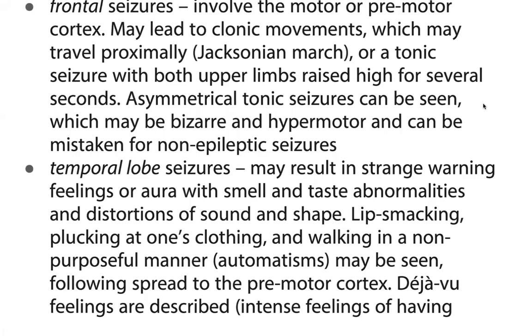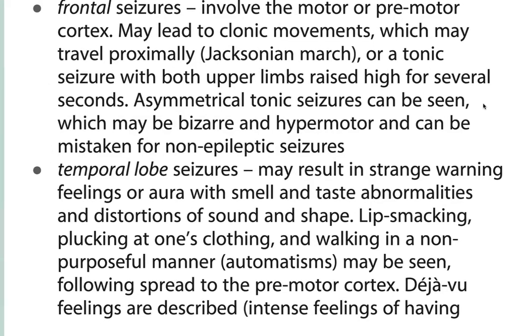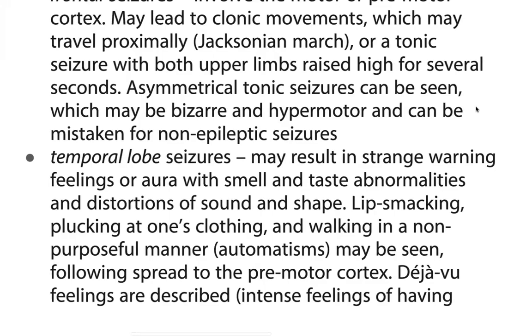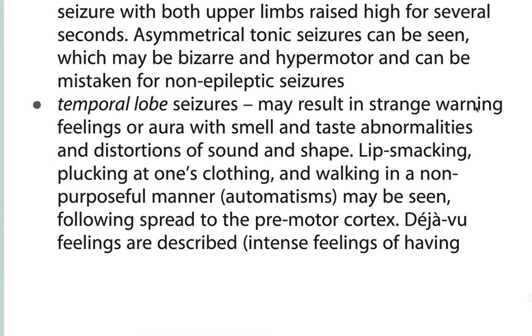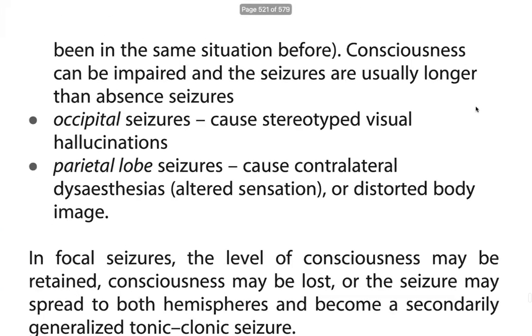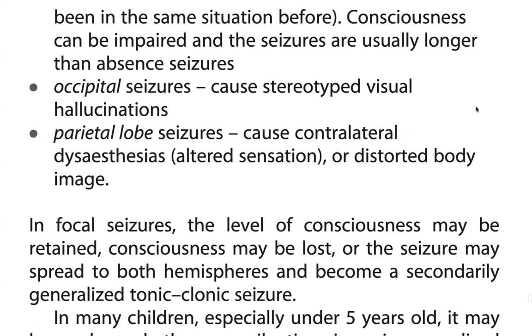upper limbs raised high for several seconds. Asymmetrical tonic seizures can be very bizarre and hypermotor and can be mistaken for non-epileptic seizures. Temporal lobe seizures may result in strange warning feelings or aura with smell or taste abnormality, distortion of sound and shape, lip smacking, plucking at one's clothing, and walking in a non-purposeful manner. Automatisms may be seen following spread to the motor cortex. Déjà vu feelings are described, an intense feeling of having been in the same situation. Consciousness can be impaired and seizures are usually longer than absence seizures.